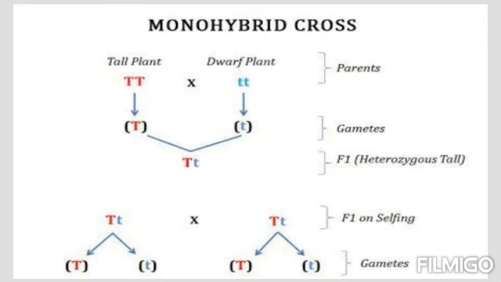When we allow them, we obtain the F1 generation, and what he saw in the F1 generation was that all plants were completely tall. Look at the condition. What you get in the F1 generation is capital T, small t. From here he observed and concluded that as in the F1 generation all the plants were tall, the gene for tallness, that is capital T, is a dominant gene. Why is it always expressing itself? Because it is present in all forms. Whatever number of plants in the F1 generation he obtained, all have capital T in their genetic makeup, and that is why they are all tall, because this gene is a dominant gene.